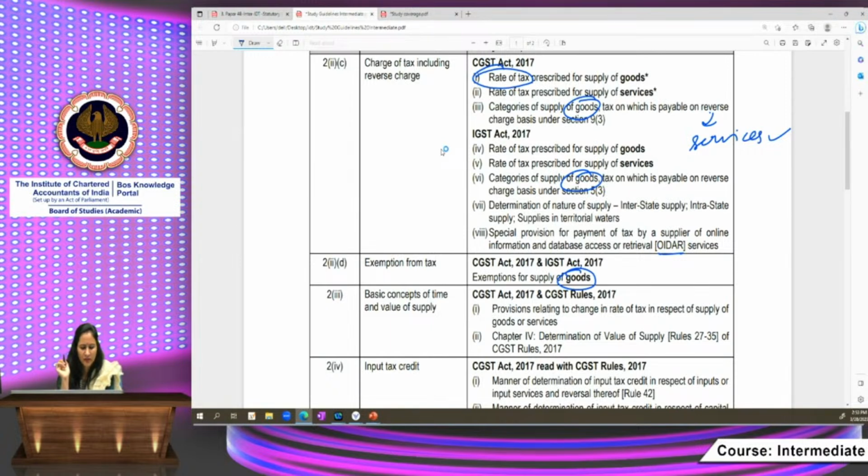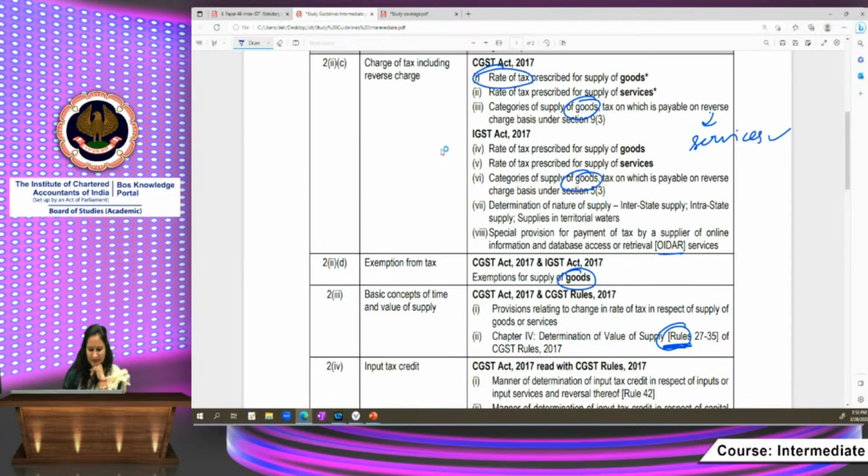Coming to another point, basic concepts of time and value of supply. Provisions relating to change in rate of tax in respect of supply of goods or services are not expected. Determination of value of supply rules are not covered at intermediate level. Rules for determination of value of supply will be covered when you move to the final level.